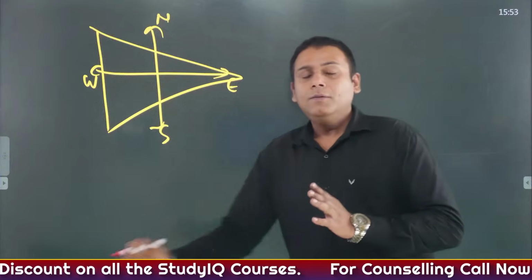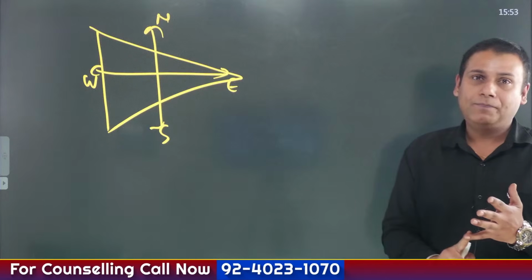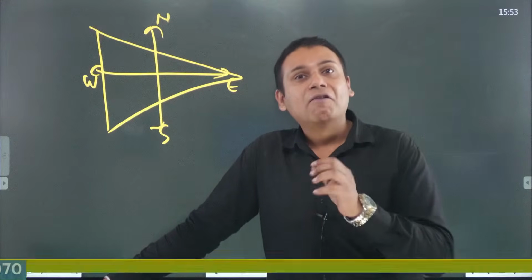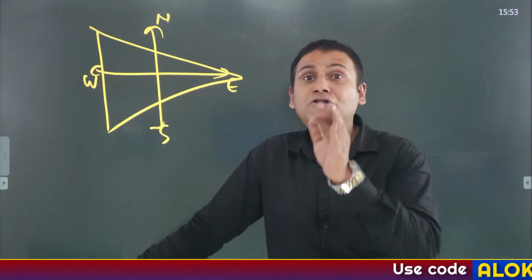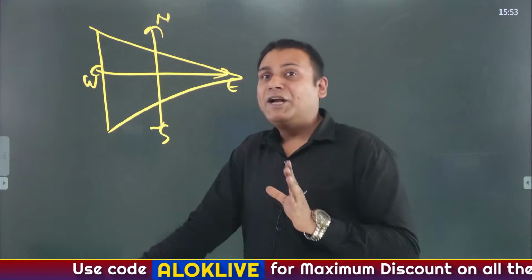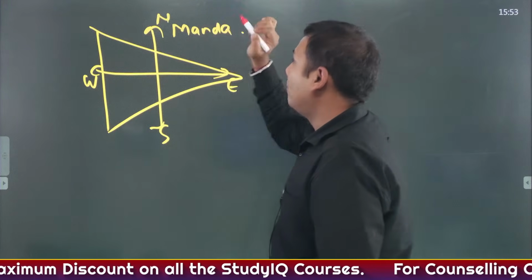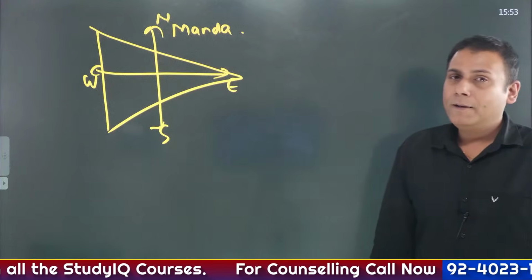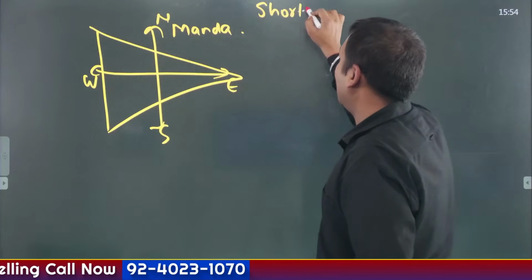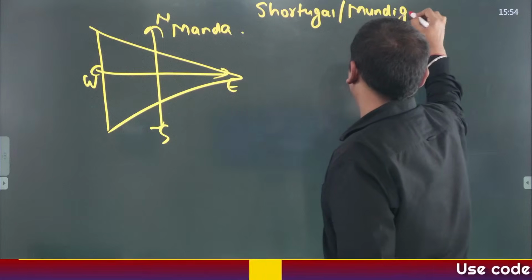First of all, let's understand the extent of Indus Valley civilization. It roughly covers 8,50,000 square kilometers of the Indian subcontinent. The northernmost site of Indus Valley civilization is Manda, which is located in Jammu and Kashmir. Clear? Many also believe that Shortugai in Afghanistan or Mundigak in Afghanistan is the northernmost site.